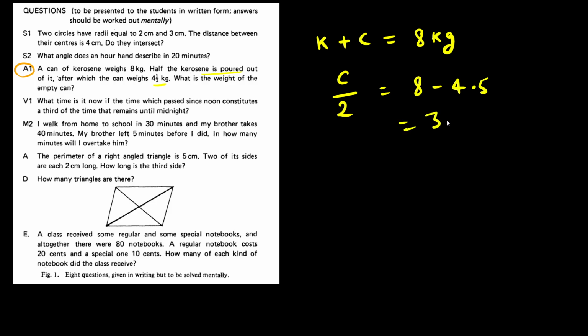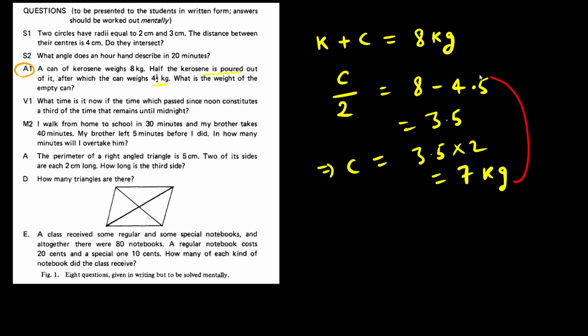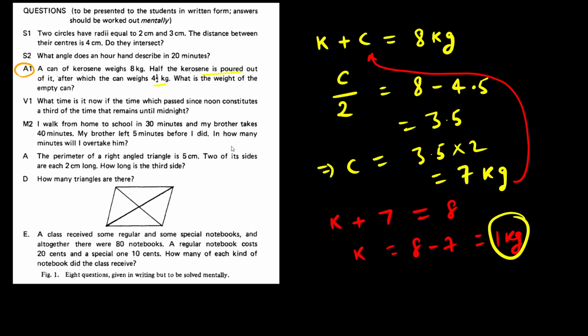So from here I will get 3.5 kilogram. So from here I will get kerosene as 3.5 into 2 equal to 7 kilograms. Now I will plug this value here and C I can find. So therefore C will be 8 minus 7 equal to 1. So this is the answer. The weight is nothing but 1 kilogram.